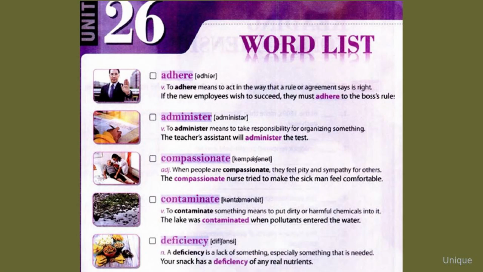Unit 26. Word list. Adhere. To adhere means to act in the way that a rule or agreement says is right. If the new employees wish to succeed, they must adhere to the boss's rules.